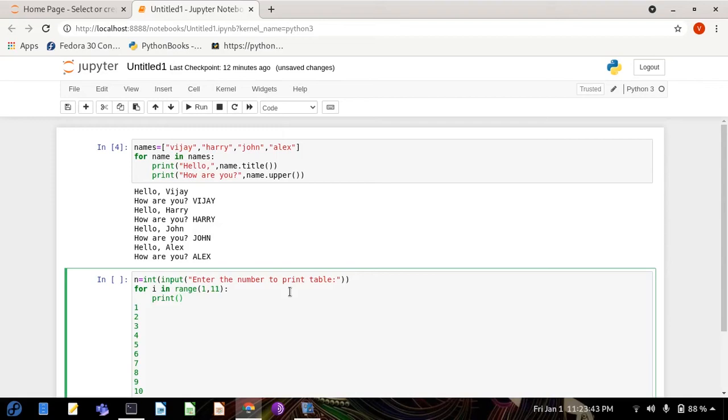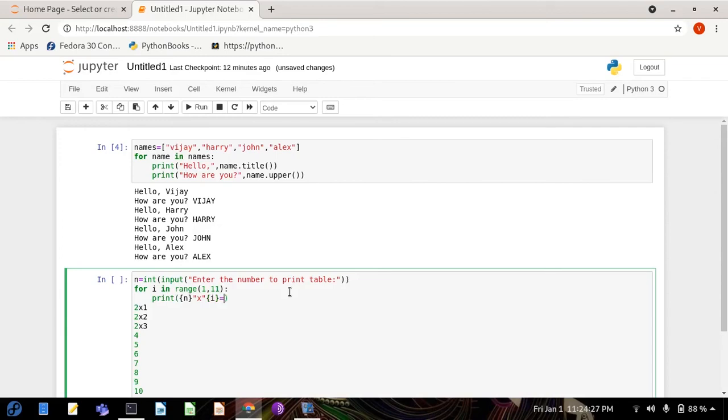So I'm just putting curly braces 0 here, and this is the string I'm putting here, and again one curly braces like i. So whatever the print will be i, so just let me do here n. Whatever number we put, like if you are putting the table of 2, it will print like this, 2 into 1, 2 into 2. Okay, so it will go like this, 2 into 3. So it is the format. Whatever number we are taking, n number, n will be printed here and i will be printed here.